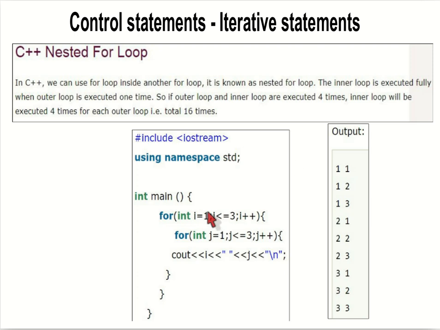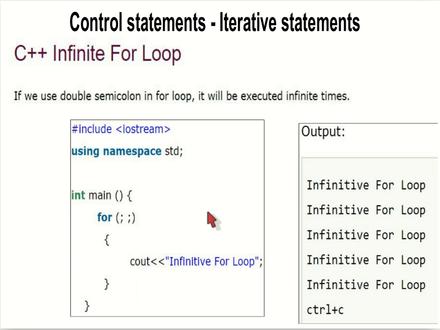If we want to make it an infinite for loop, we can write it like this: just semicolon semicolon without any condition. If we give that, it will become an infinite for loop.